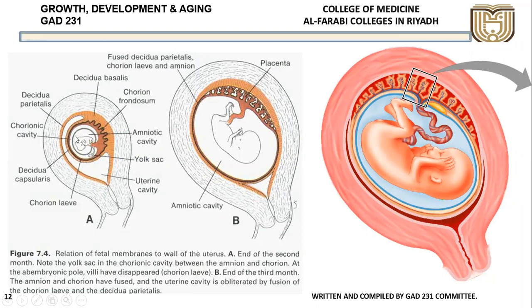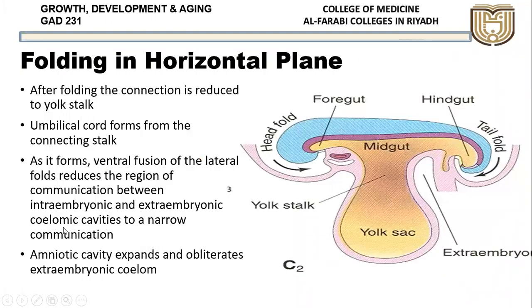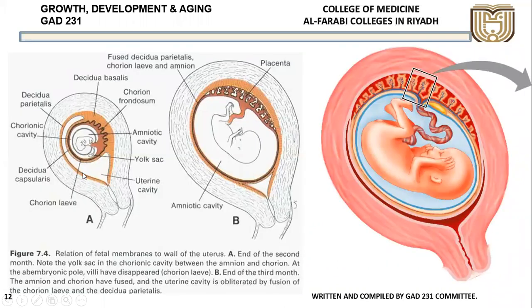So the amniotic cavity expands and obliterates the extra-embryonic coelom. Where is the extra-embryonic coelom? This is the extra-embryonic coelom, which is also called the chorionic cavity. Now, as the embryo starts increasing in size, the cavity has totally reduced and gone.